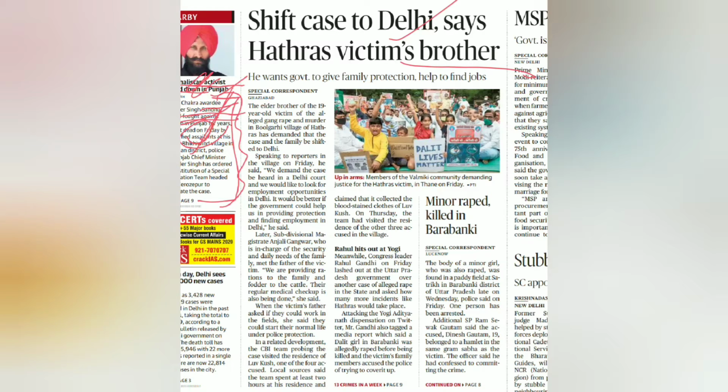But trust me, it took me 3 days in the initial time because I read through the whole article here, and then if it continued here, I kept reading. And you can imagine what happens if you read every word in a newspaper. So yeah, you have to avoid that. But what you can do is see 'shift case to Delhi.' Why are they asking that? Maybe because of central-state relations, maybe because the center has more power. So you come to the federal structure again, and this way you can proceed with the paper.